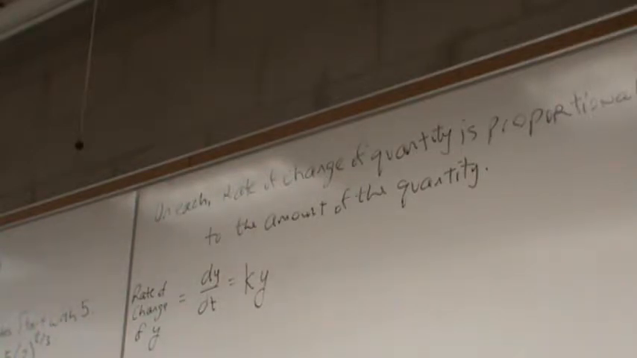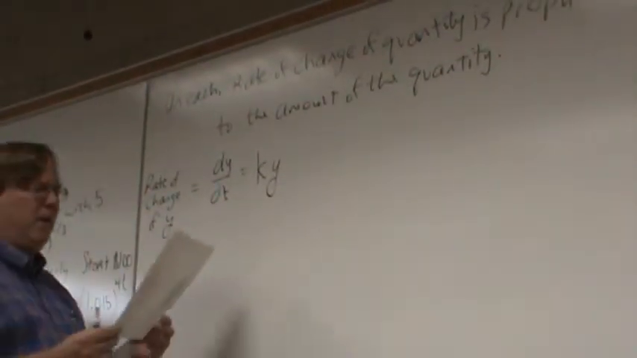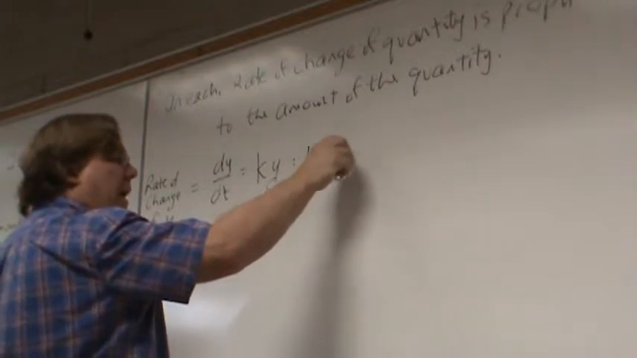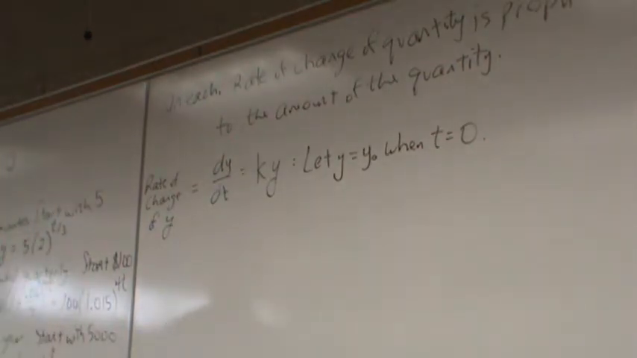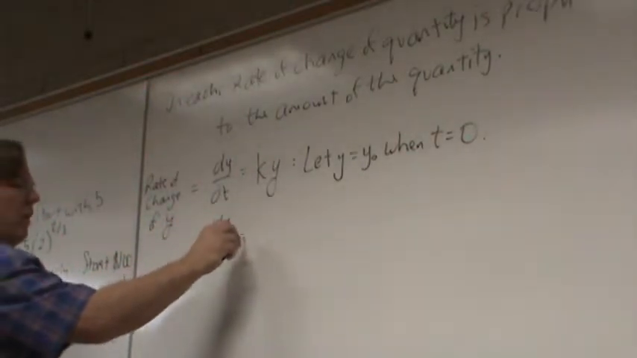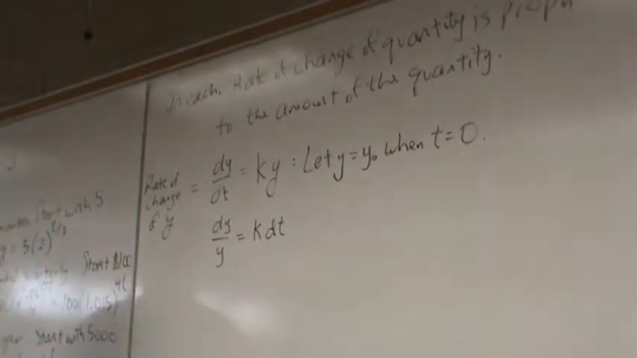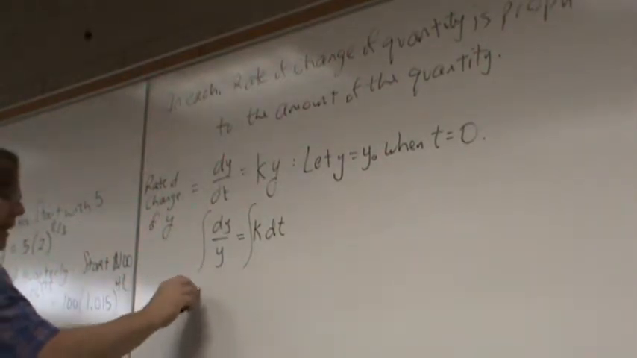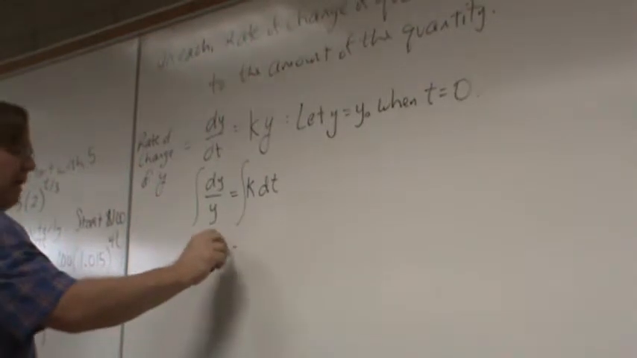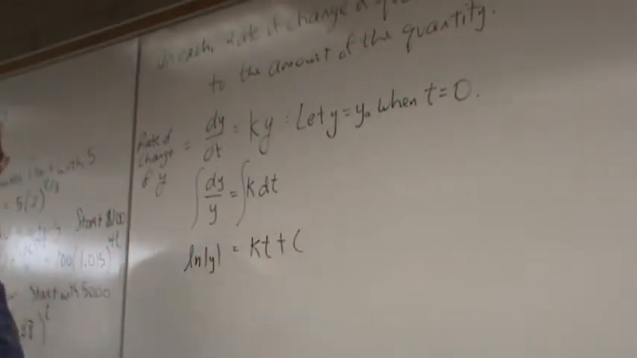I am now going to solve this differential equation. I'm going to say let y equal y naught when t equals 0. That is, I'm saying the initial value of this quantity, whether it's bacteria or money or baby whales, the initial quantity, I'll call y naught. I'm now going to separate the variables. So I get dy over y equals k times dt. Then I'm going to take the antiderivative of both sides. And I end up with the natural log of the absolute value of y equals kt plus the constant of integration.